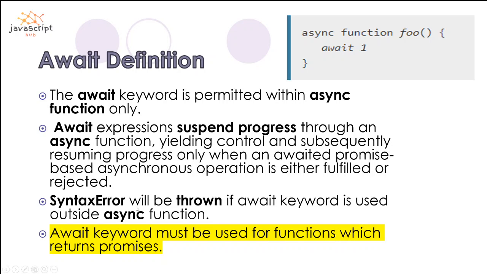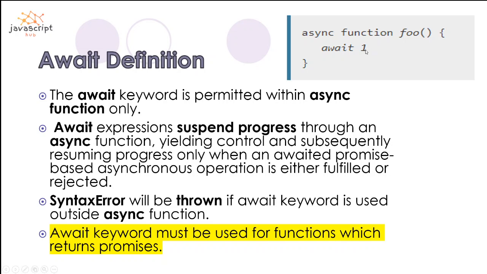Now we are going to see the syntax error, what it is going to return. If we are not using the await keyword inside this async function, this is going to return an error saying, hey, I've got a syntax error. A syntax error will be thrown if the await keyword is outside the async function, right? And there is a catch, which is that the await keyword must be used for a function which returns a promise. It is going to be used for promise-based values.